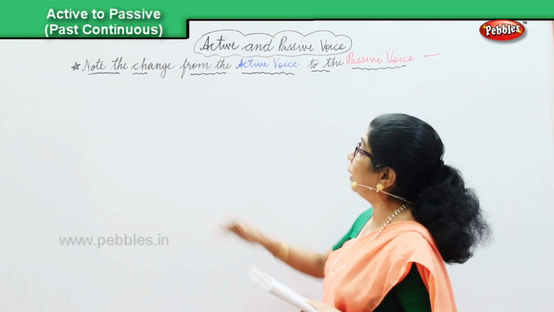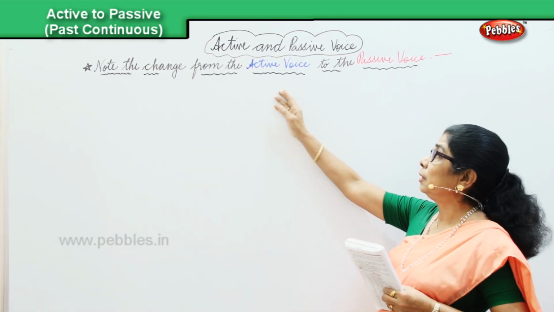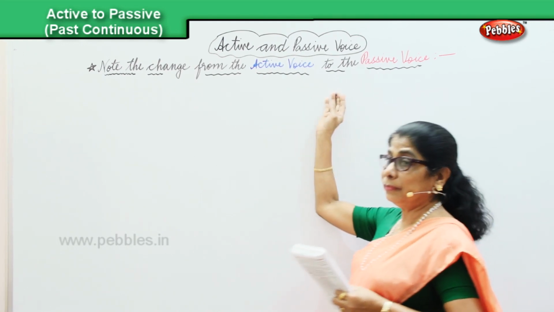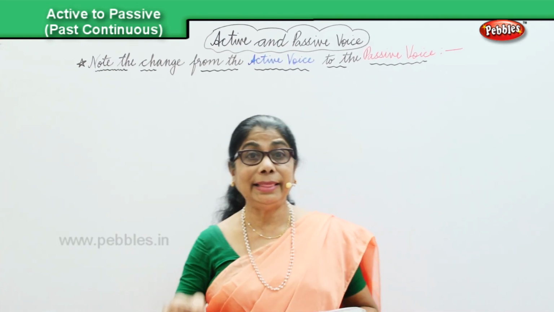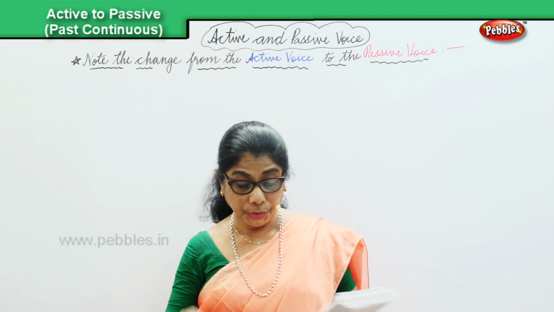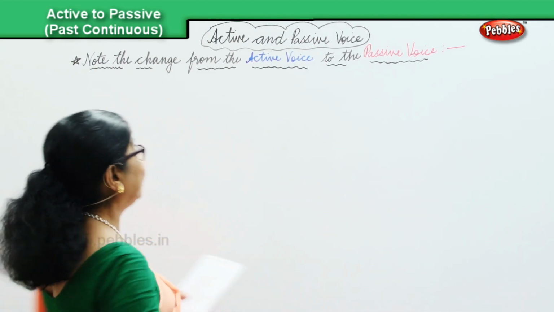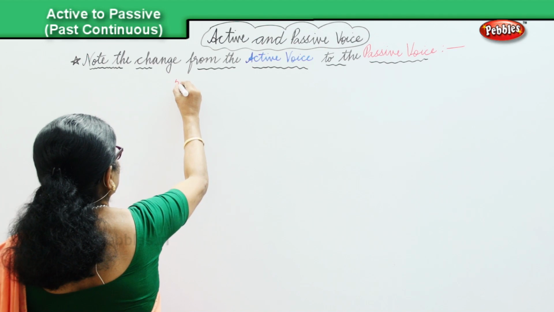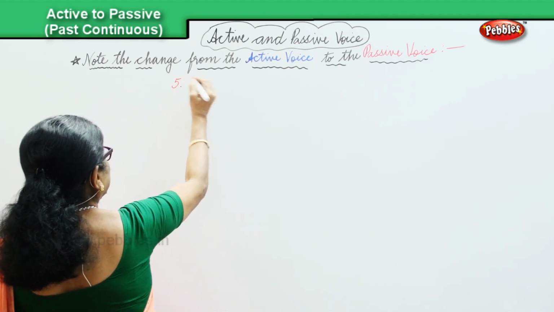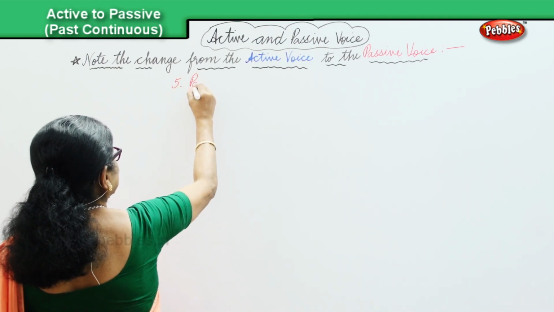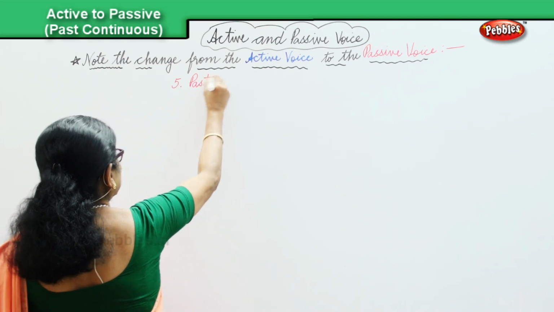We will now look at the change from the active into the passive voice in the past continuous. So, the fifth is past continuous.